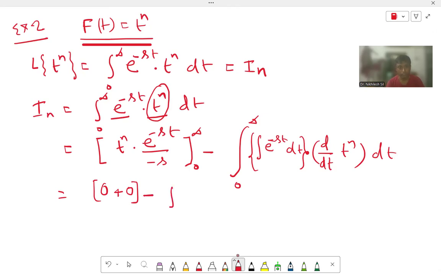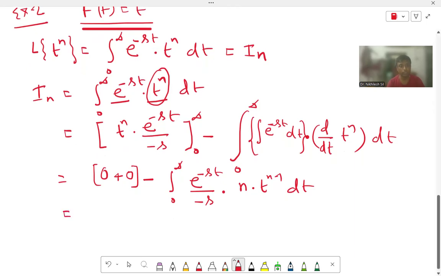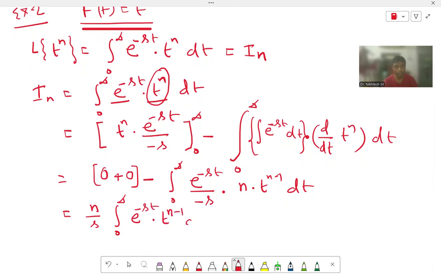Then minus integration 0 to infinity. Now what is the integration of e to the power minus st? It is e to the power minus st divided by minus s, into the differentiation of t to the power n, which is n into t to the power n minus 1, and then the whole integration dt. Okay, clear? Now s is constant and not dependent on t, and n is also not dependent on t. So we can take n and s outside of the integration, and this minus and this minus become plus. So we get n by s integration 0 to infinity e to the power minus st into t to the power n minus 1 dt.